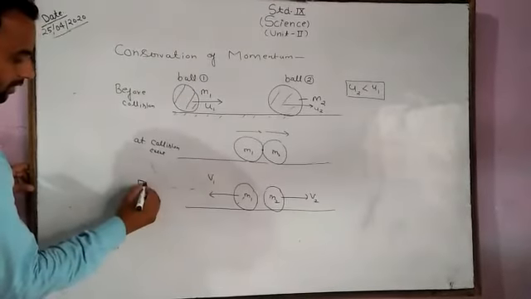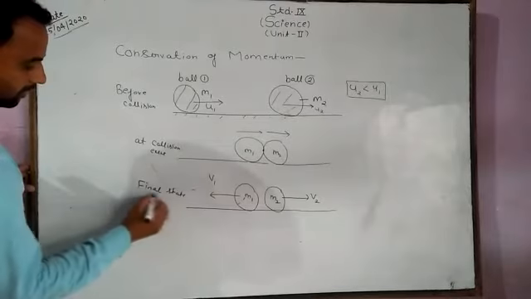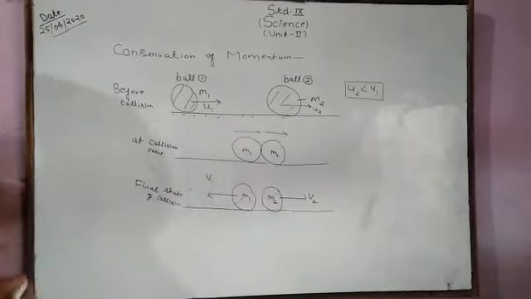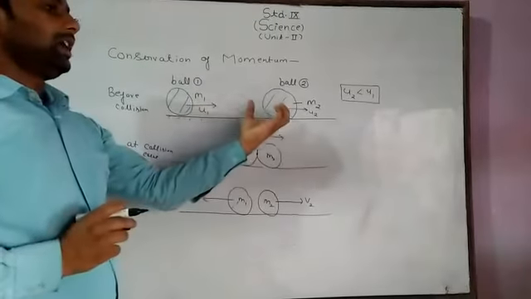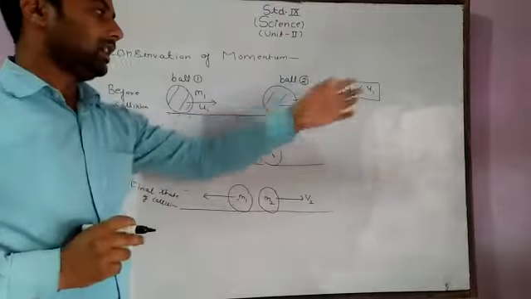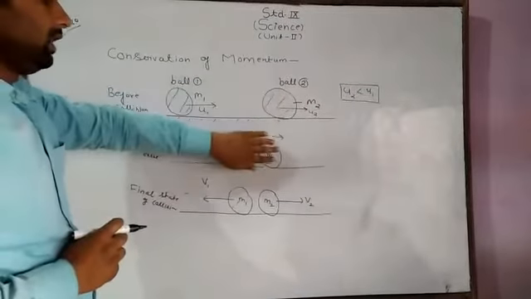This is the final state of the collision. There are three states. Ball 1 collides with ball 2. Here u2 is less than u1 because the collision will take place.